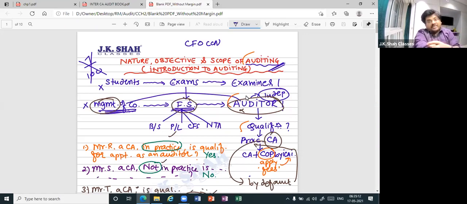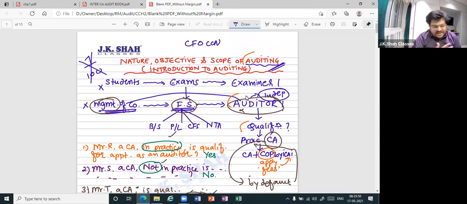Every company prepares financial statements. To be more specific, every management of the company prepares the financial statements. Now, can the management check their own financial statements? No. Even if they have done something wrong in those financial statements, they are not going to tell on themselves. Therefore, it has to be checked by an independent third person. That independent third person is known as the auditor. Important: independent examination. When I say independent, it means the auditor should be under no influence of the management. Correct.